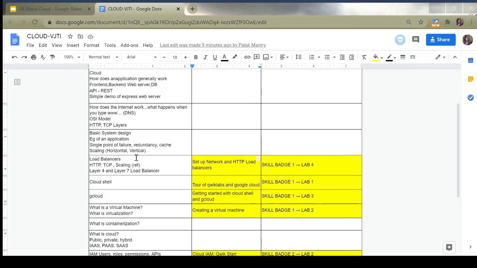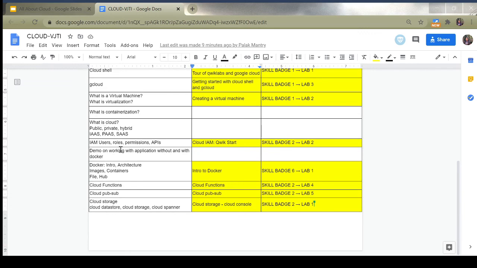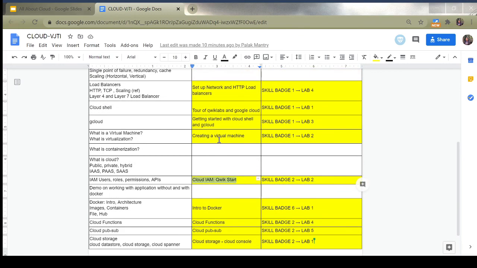That does not have any lab particularly associated with it, but it will be useful as a concept. And the last concept that we saw, IAM users and roles, comes under skill badge 2, lab 2, Cloud IAM Quick Start. So you can refer to these. I will be attaching this doc link as well in the description.